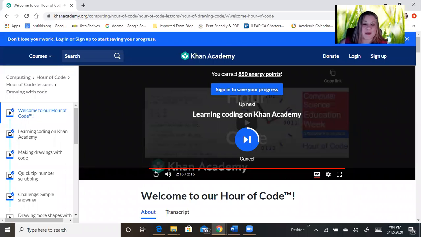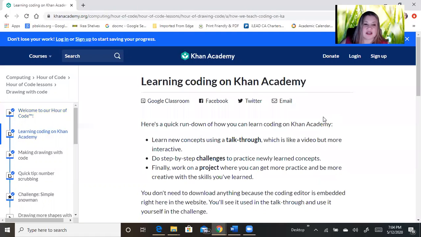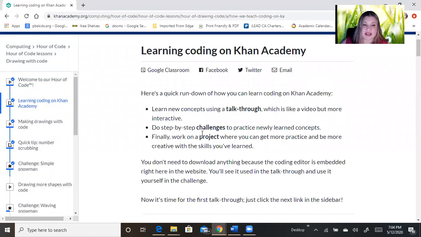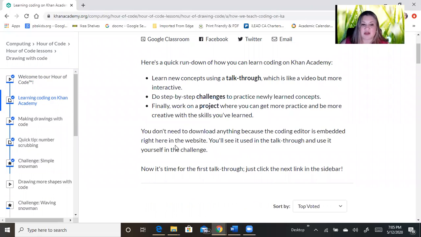All right, and you can see they're going to pop us right into the up next, learning coding on Khan Academy. So we're going to let that come out. This one's actually going to be a doc, so let's read it together. It says, here's a quick rundown of how you can learn coding on Khan Academy. Learn new concepts using a talk-through, which is like a video but more interactive. Do step-by-step challenges to practice newly learned concepts. Finally, work on a project where you can get more practice and be more creative with the skills you've learned. You don't need to download anything because the coding editor is embedded right here on the website. You'll see it used in the talk-through and use it yourself in the challenge. Now it's time for the first talk-through. Just click on the next link in the sidebar.